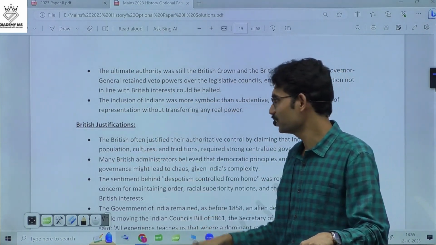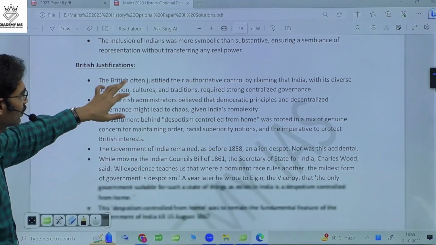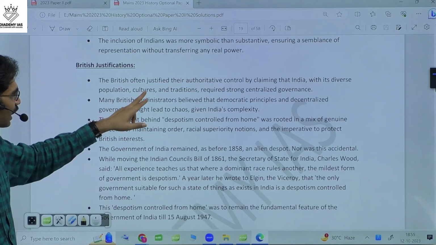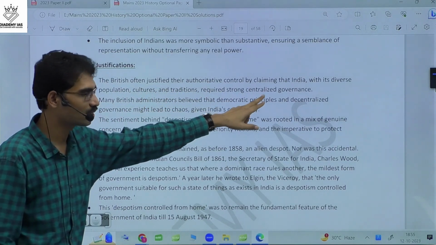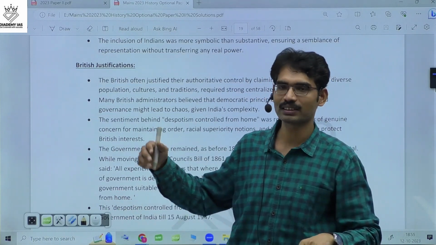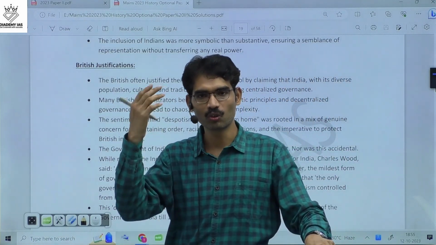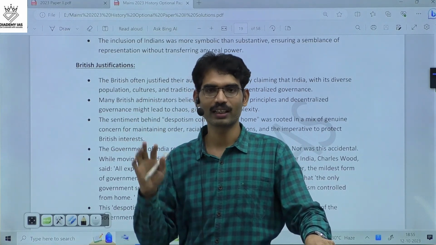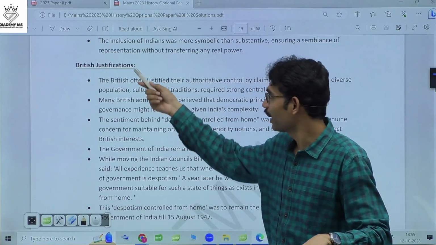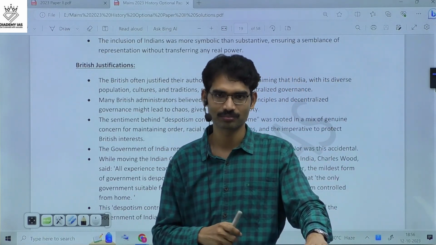And why the British justifications? The British often justified their authoritative control by claiming that India, with a diverse population, culture, tradition, requires strong centralized governance. Always they say India is not a unified country. India always knew only despotic type of rule. They never knew what democracy means. That is the kind of British attitude, and that attitude only they always tried to justify their actions.